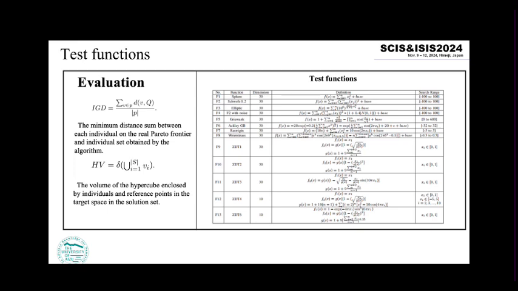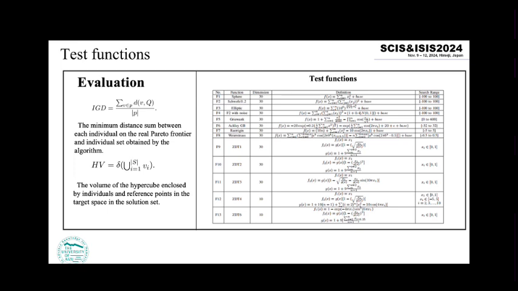To evaluate our algorithm's performance, we use 3 steps to test our algorithm. For the single objective problem, we compare the average convergence speed, and for the multi-objective problem, we use inverted generational distance and hypervolume as the evaluation indices.